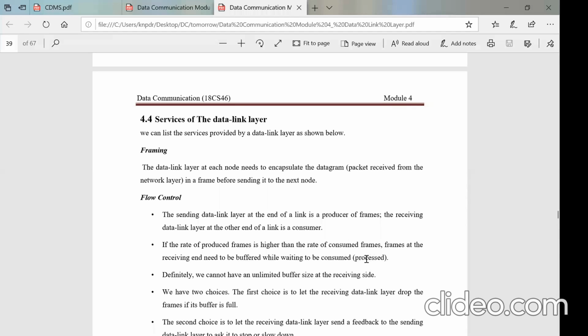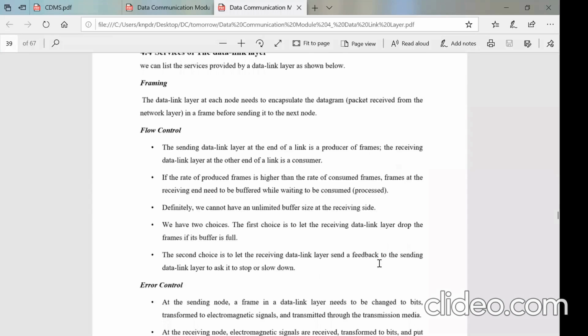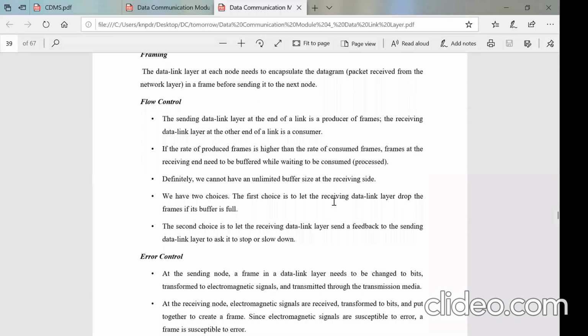So it should have a buffer. The incoming frames will be buffered in the receiving station until they are passed on to the next layer. But if the buffers are full, right, what to do? If the buffer becomes full, then incoming frames will be dropped, right? There are only two choices: either the packets or frames will be dropped, or ask the sender to slow down, right? These two jobs are done by this particular data link layer, right?